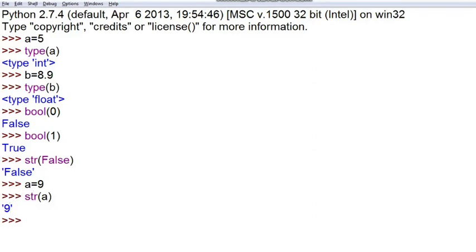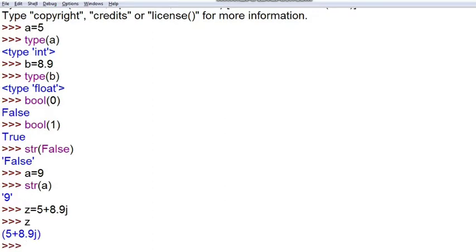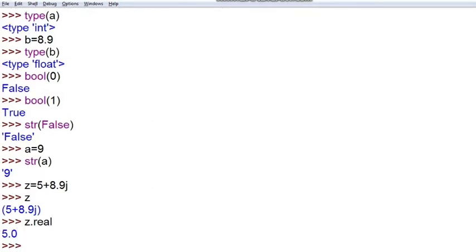Okay, moving forward, there is a data type which we have learned, complex data type. In complex, as we know, it has two parts, real and imaginary. So I am taking the variable z, and I am writing the value 5 plus 8.9j. If you write here z to be printed, you know that a complex number is printed in parentheses. And if I want to bifurcate the real and imaginary parts, I'll use the real and imaginary attributes of Python. I have written z.real, it is going to show me the real part, and if I write z.imag, then it will give me the answer as 8.9, which is the imaginary part.